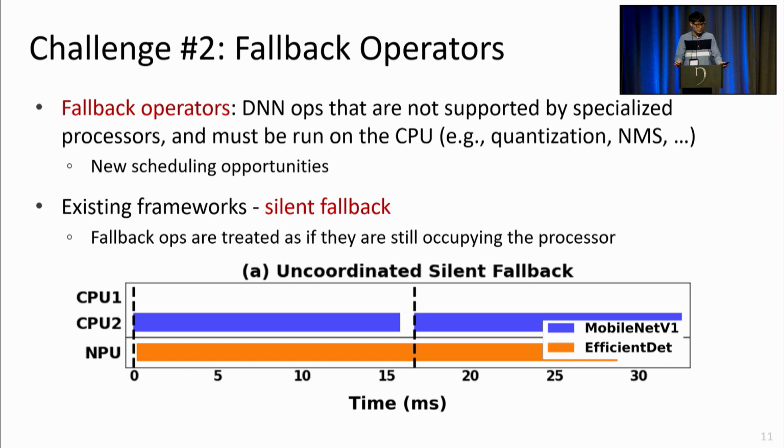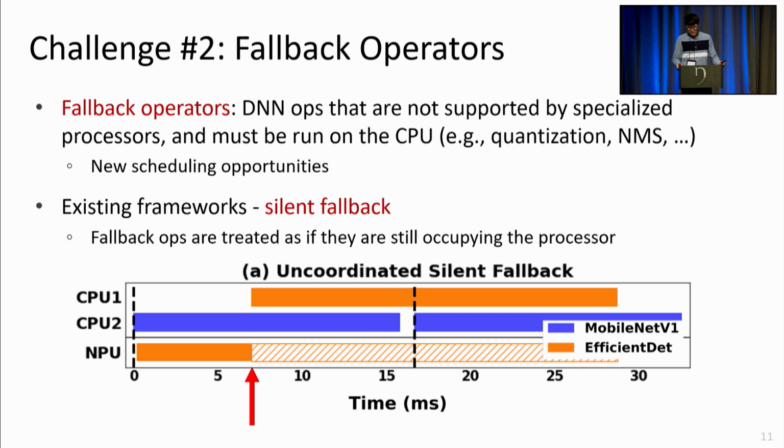For example, TensorFlow Lite here deals with fallbacks in a silent manner. So in the timeline shown below, we are running the EfficientNet model, the orange one, on the NPU, and the MobileNet model, blue, on the CPU. And at around 7 milliseconds, the framework discovers fallback operators in the EfficientNet model and falls back to the CPU to run those operators. However, this information is not propagated back to the MobileNet model, and MobileNet keeps running on the CPU.